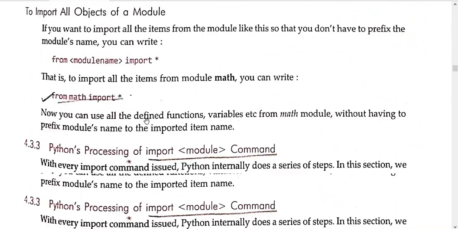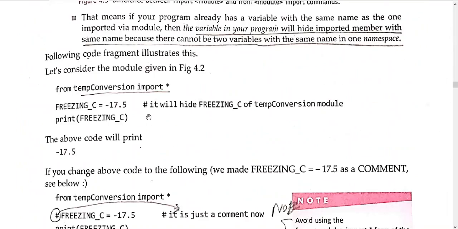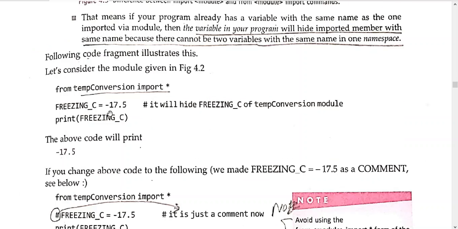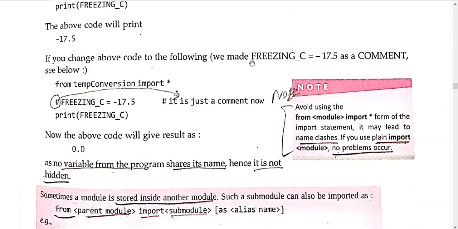Here we have initialized minus 17.5, so when you print it, it will print minus 17.5. It will override that 0.0.